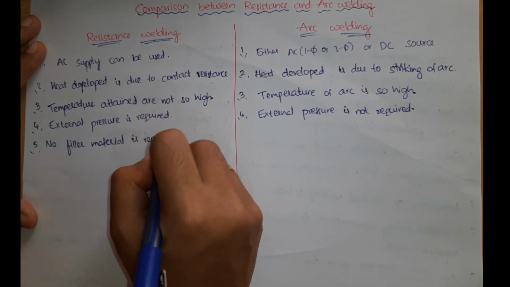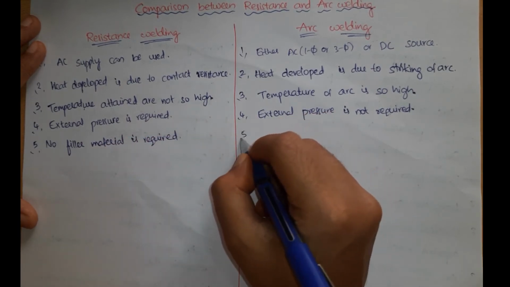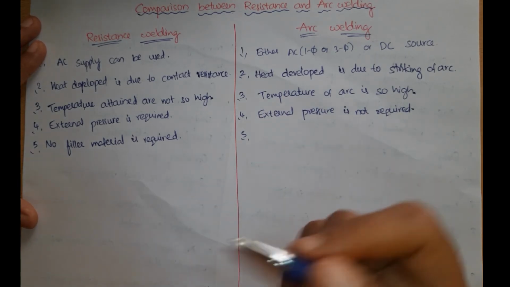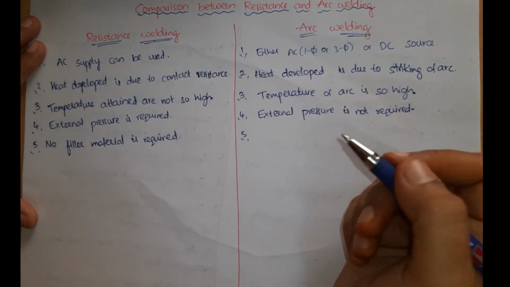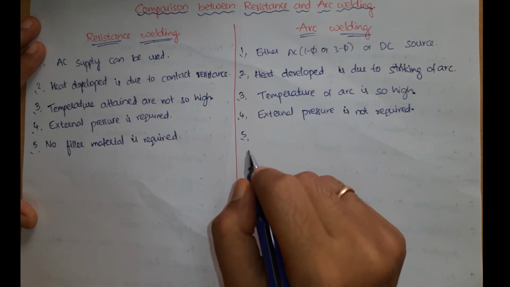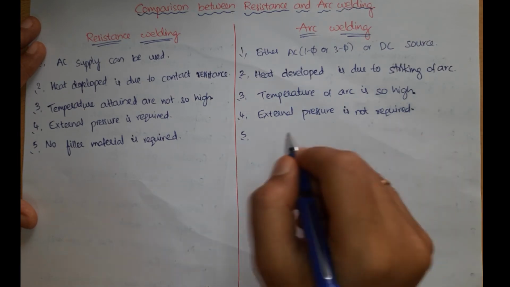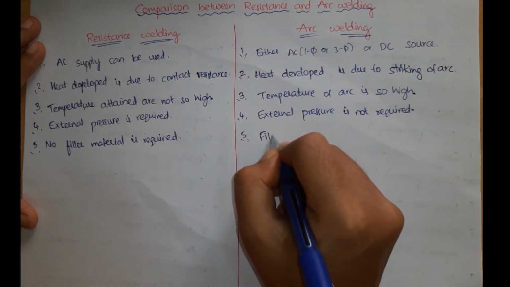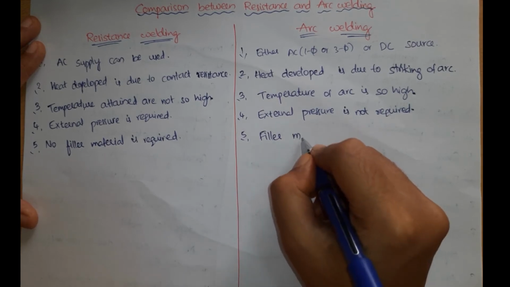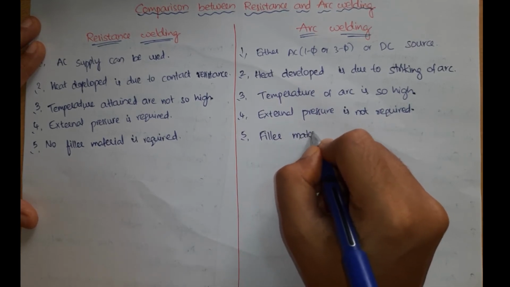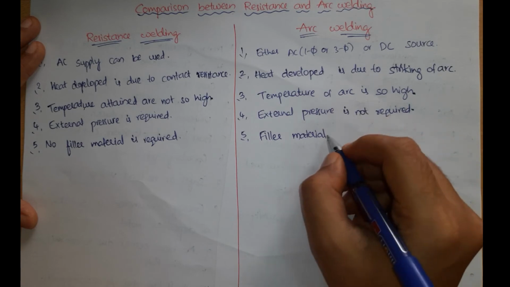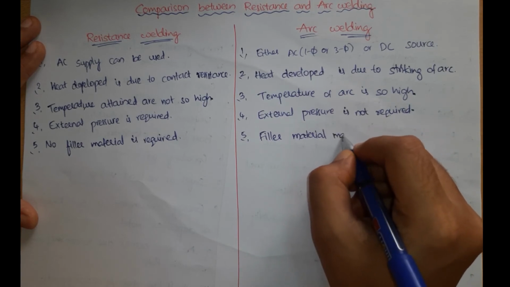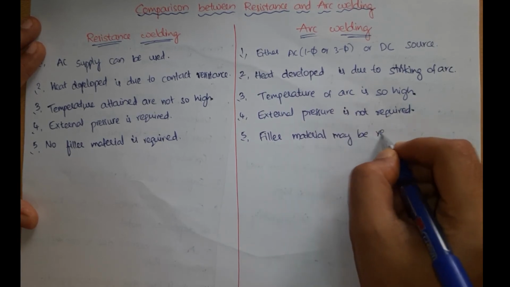But in case of arc welding, depending upon the material to be welded, filler material may or may not be required. So it is not necessary that filler material is required for all welding techniques. Filler material may be required.